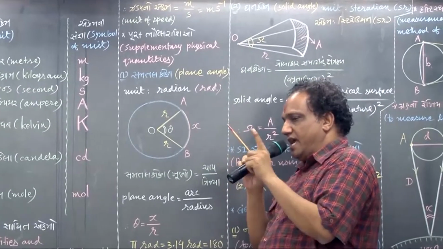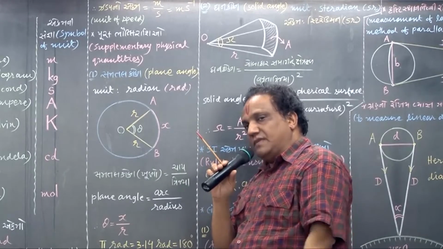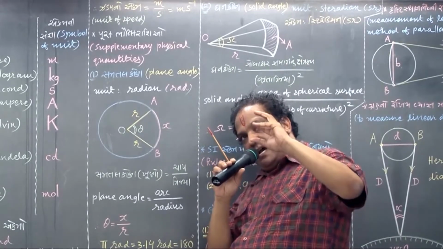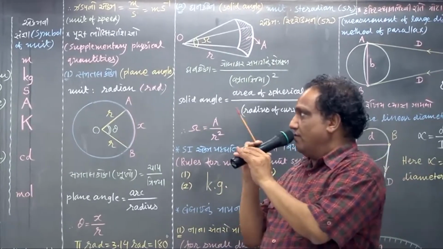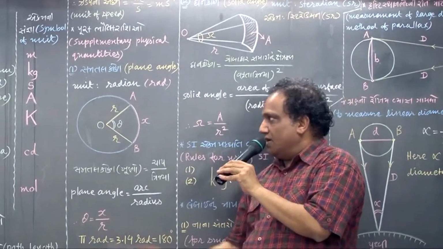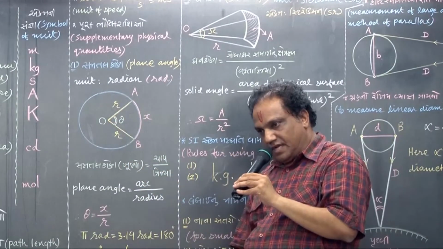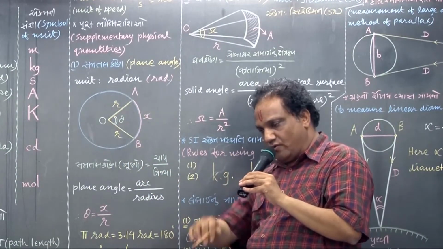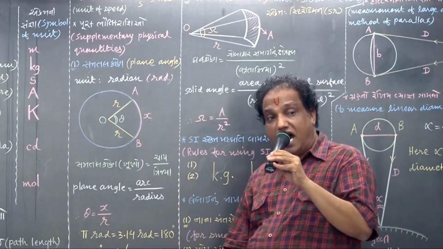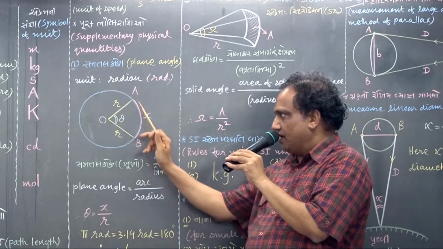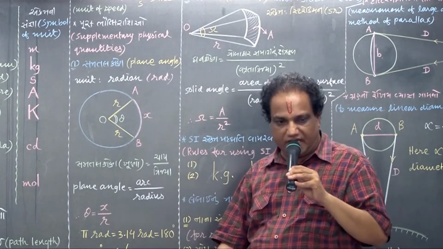Plane angle is the angle made in two-dimensional space, that is in a plane, and solid angle is an angle made in three dimensions. Let us see one by one. First of all, about plane angle. Think of a circle having radius r. Consider any circular arc over its circumference, say from A to B. Its length we take as x.